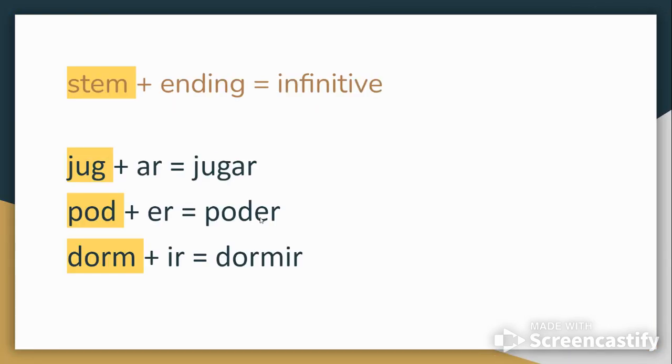What do we mean by stem changing? Well, first of all, we need to answer the question, what's a stem? A stem is all the parts of the infinitive that don't involve the AR, ER, or the IR. So jugar, our stem is jug, and everything else is AR, that's our ending. Poder, our stem is pod, and everything else is our ending, ER. Dormir, our stem is dorm, and everything else, IR, is our ending.